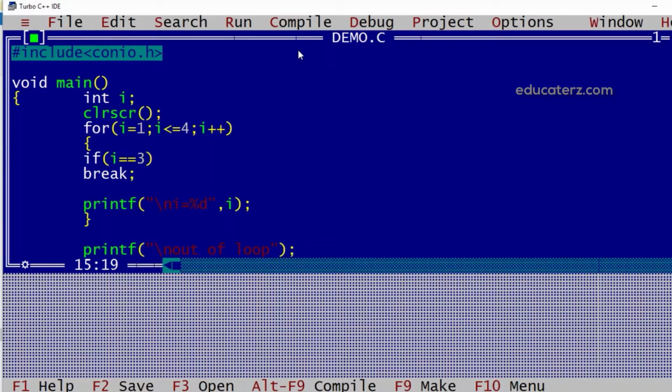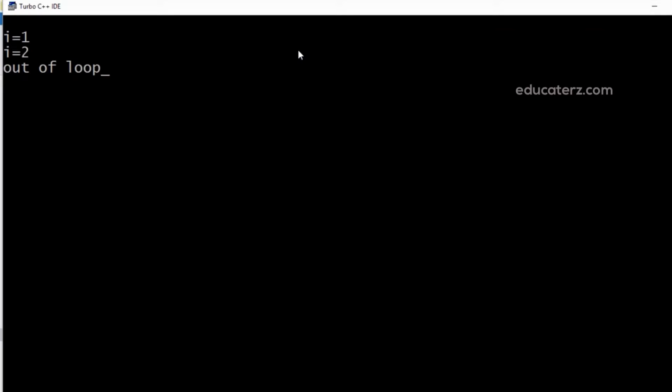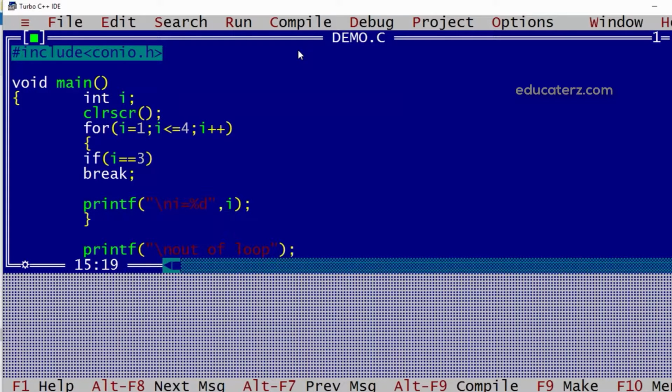Now I'll execute this. See, I is 1, I is 2. As soon as I has become 3, directly it is coming out of the loop and the first statement after the loop is executed, that is out of loop. So we can say that break makes the control jump directly out of the loop. It can be used in a for loop, while loop or do while loop.